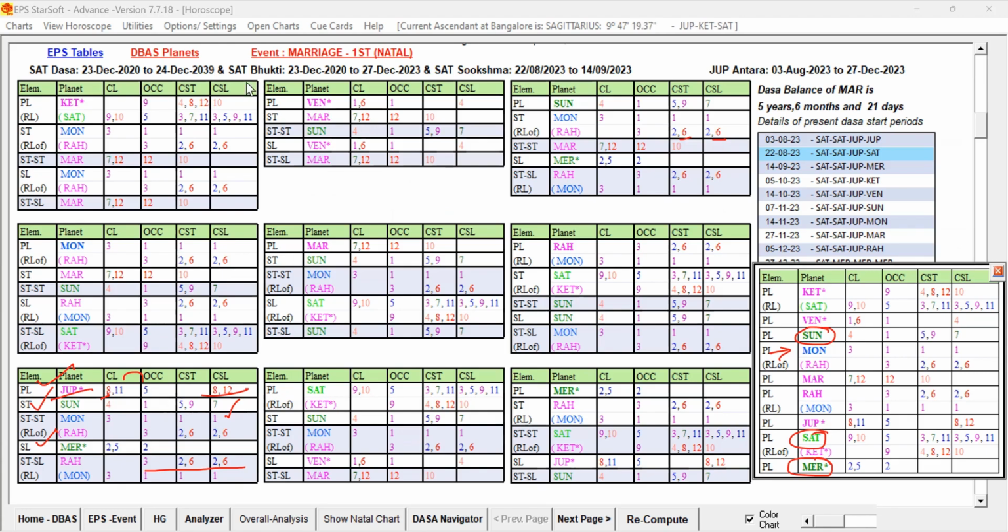So now the Dasa Lord is Jupiter. In Dasa Lord Jupiter, what are the favorable key planets? Sun, Mercury and Moon, and Jupiter is conjoined with Saturn. That we already saw. So what are the favorable planets? We have already noted them down.